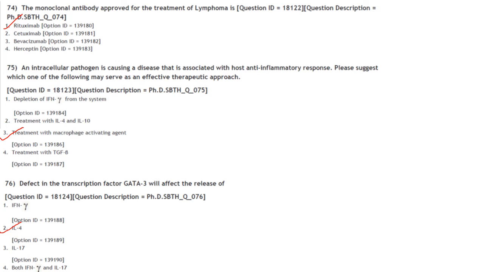Then next one. Defect in the transcription factor GATA3 will affect the release of. So expression of GATA3 transcription factor promotes the development of naive T cells into Th2 cells while suppressing their differentiation into Th1 cells. So Th2 cells, I told you in the earlier question, secrete interleukin 4. So the answer here will be option 2, that is interleukin 4.